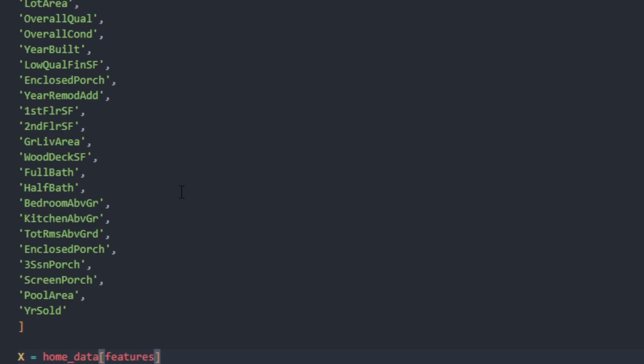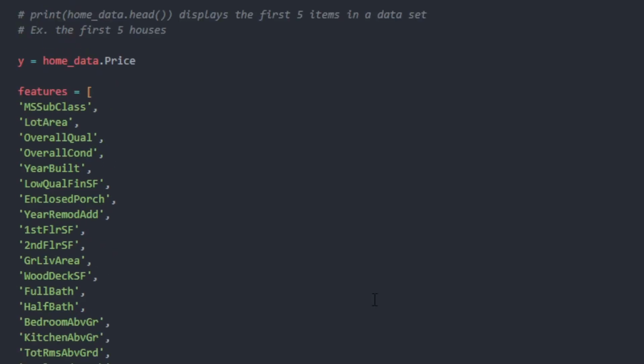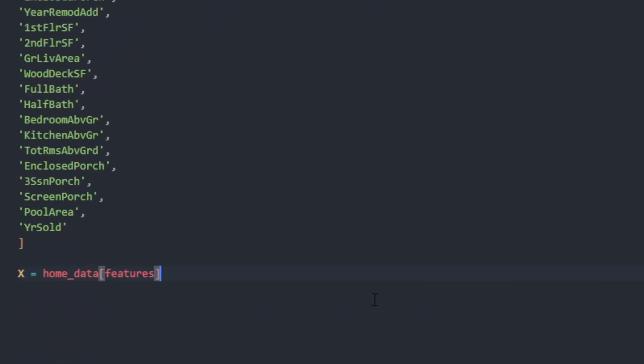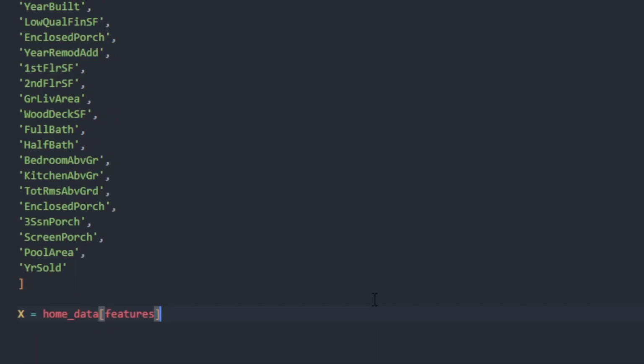So what we want to do is actually split the data up so we can have some data to work with. And the best rule of thumb when you're doing this is to split it 70-30. We can do that by using the train test split function from the sklearn library in the model selection part.